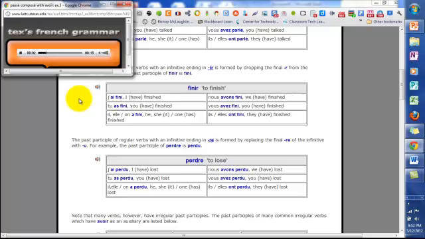Finir. J'ai fini. Tu as fini. Il a fini. Elle a fini. On a fini. Nous avons fini. Vous avez fini. Ils ont fini. Elles ont fini.